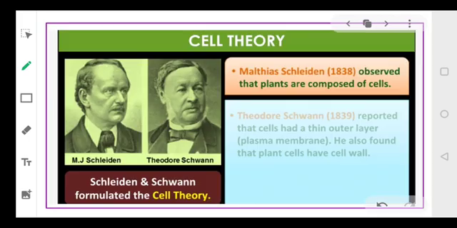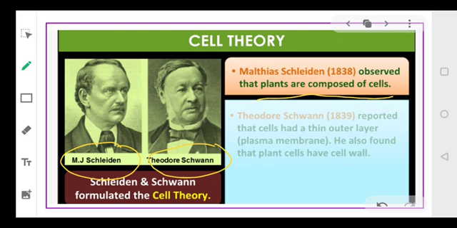Now coming to the next concept, that is the cell theory. Students, there were basically two scientists: M.J. Schleiden, that is Matthias Schleiden, a German botanist, and Theodor Schwann, who was working with animals. Schleiden observed plants and found that all plants are composed of different kinds of cells which form the tissues of the plant.